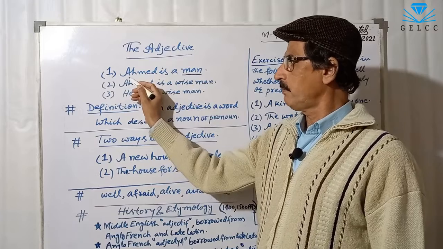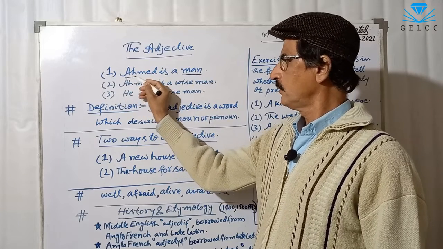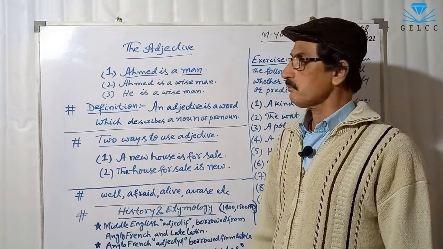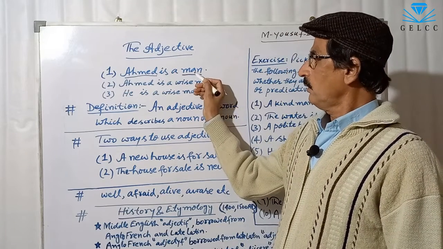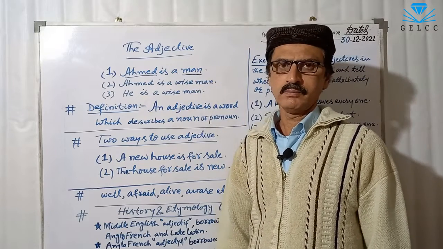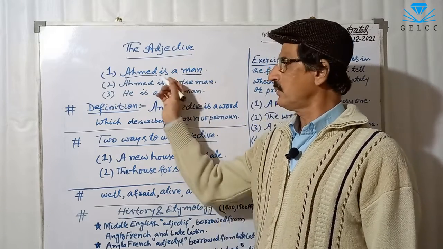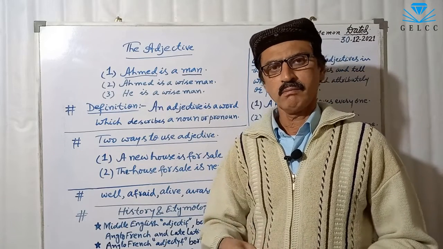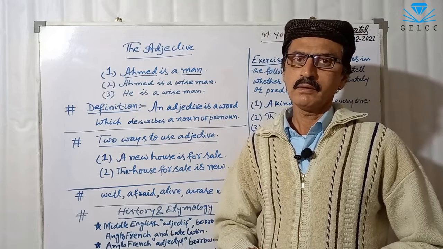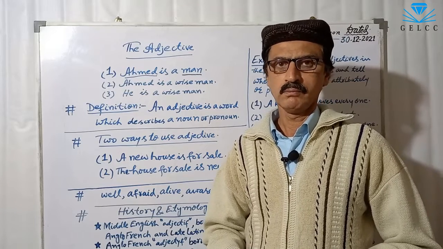Ahmed is a proper noun and man is a common noun. This common noun has many connotations. In this sentence, it is not clear what kind of man Ahmed is.